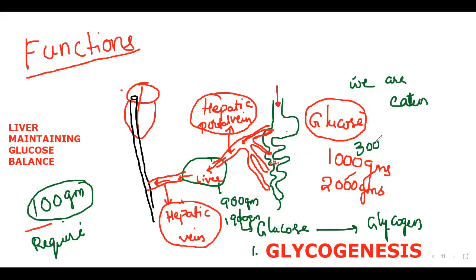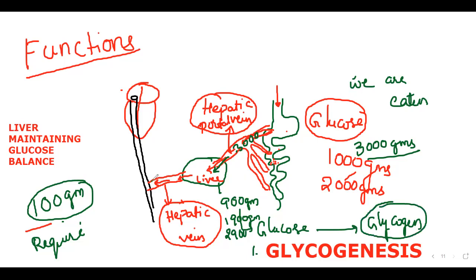Imagine you have taken 3000 grams, 3 kg of cake. Where does it reflect, in the hepatic portal vein or hepatic vein? The hepatic portal vein. You see here that 3000 grams are coming through the hepatic portal vein. It reaches the liver. So what can the liver do? The liver can convert that excess 2900 grams into glycogen.